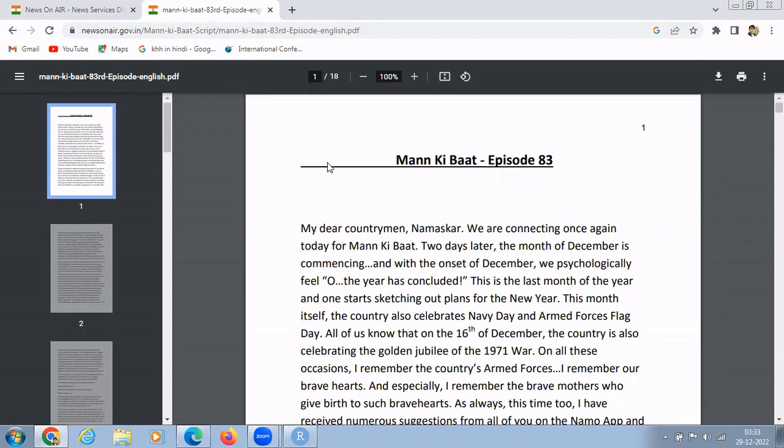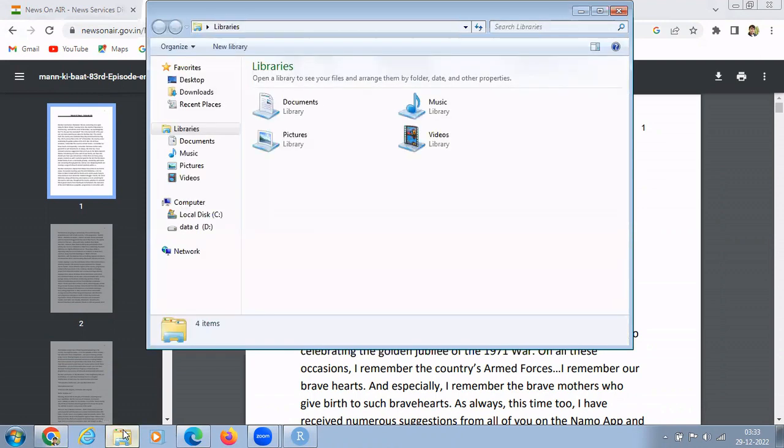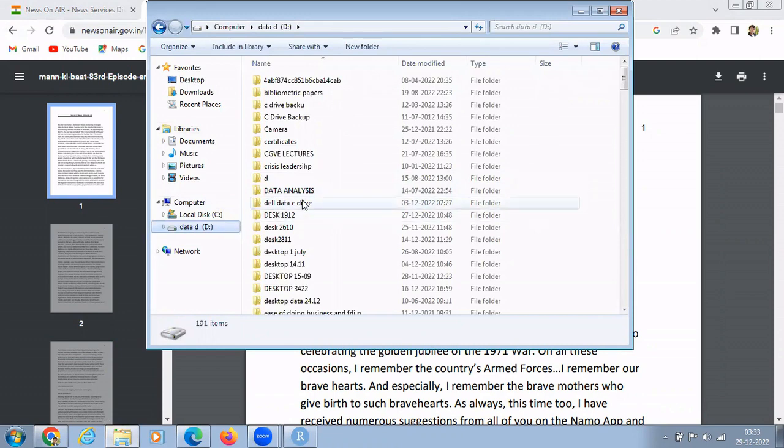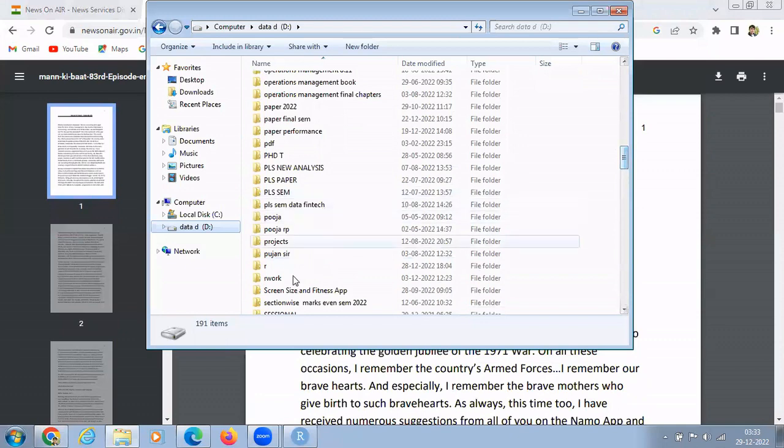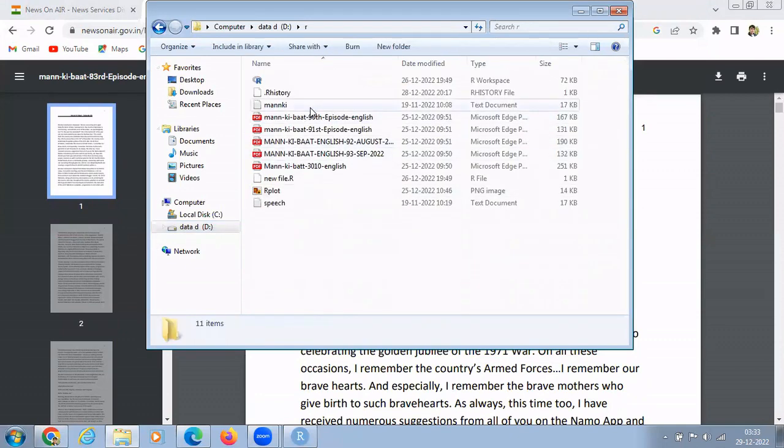Now, what I do is put all these PDFs in my current working directory that I have set as R in my D drive. Let's have a look at how I put them in the D drive. I have set R as my working directory. Yes, you can see that I have copied all these five files of Man Ki Baat over here in my current working directory. All right.